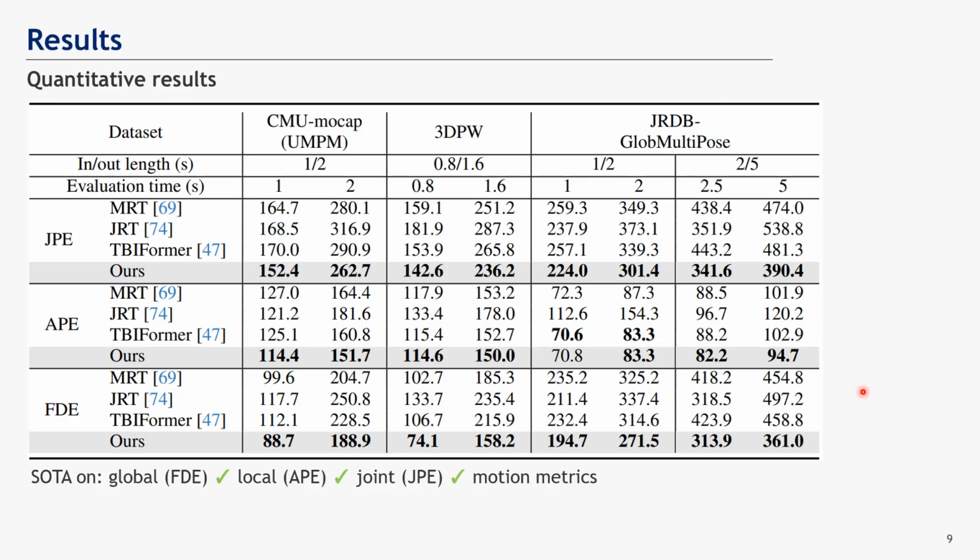Our method surpasses previous SOTA methods on all global, local, and joint motion metrics. We evaluate on 3 datasets. CMU mocap and 3D-PW datasets are captured with IMU sensors, and JRDB GMP is our parsed dataset from RGB image and 2D, 3D annotations. We surpass previous SOTA algorithms on all datasets.